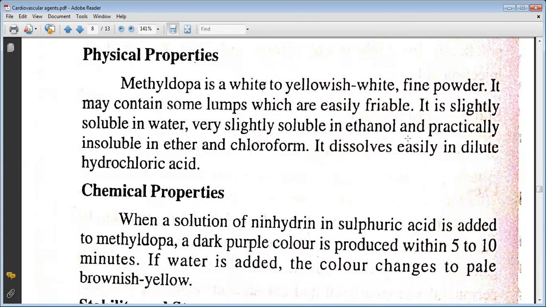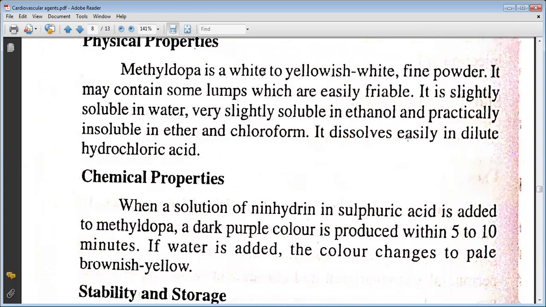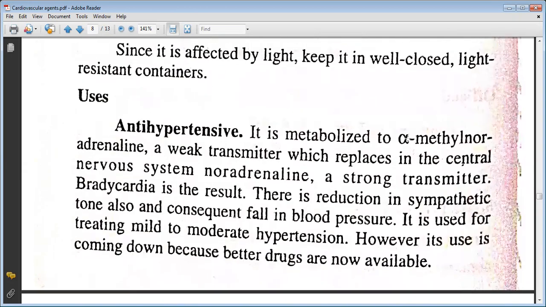When a solution of ferric chloride and sulfuric acid is added to methyldopa, a dark purple color is produced. Within 5 to 10 minutes, if water is added, the color changes to pale brownish yellow. Since it is affected by light, it is kept in a well-closed light-resistant container.